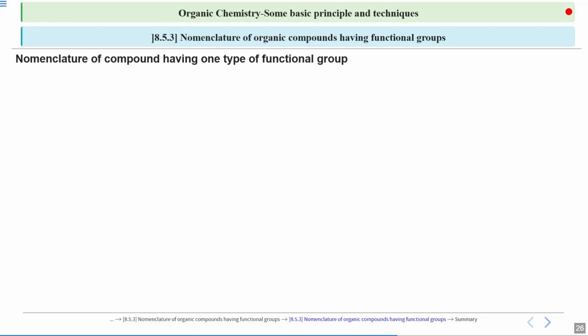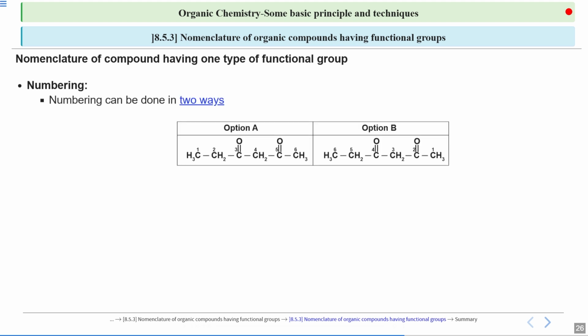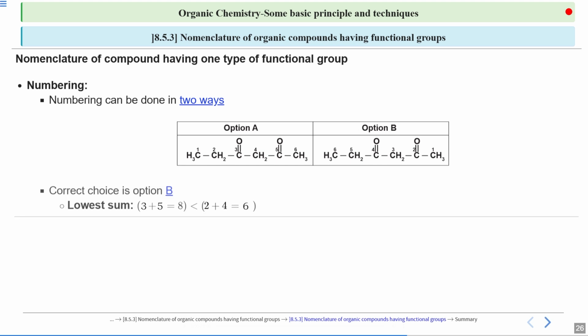So we got two things. Now our next target is to define the functional group. How do we do it? For that, you have to decide the numbering first of all. Now again, we have two options. You can do it from the left, you can do it from right. But if you just see the lowest possible sum, then the correct option will be B. Because if you see it for the option number A, the addition gives you 8.